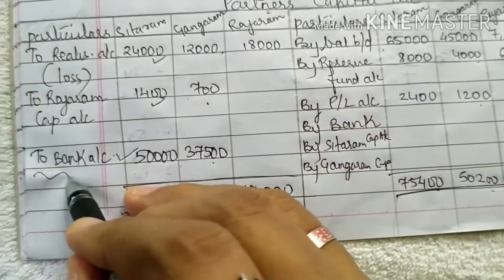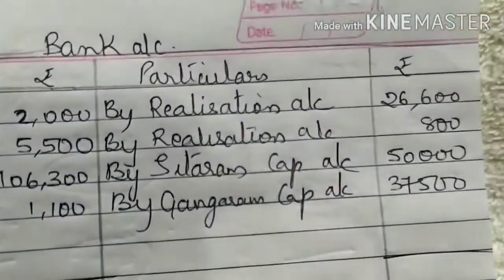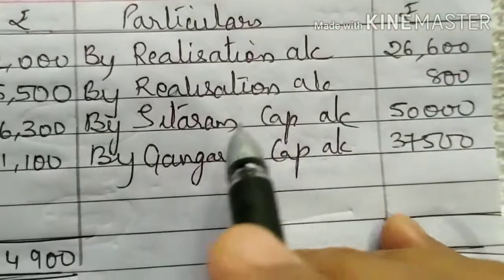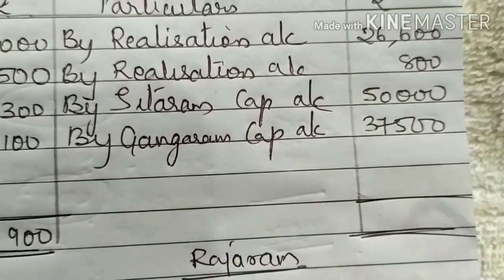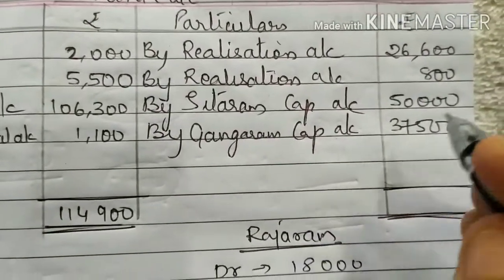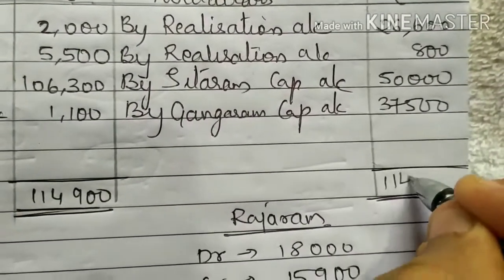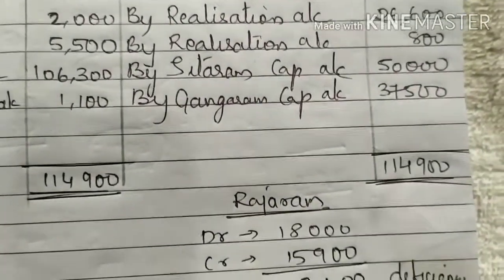This difference will be transferred to bank account. So in the bank account credit side, by Sitaram capital account, by Gangaram capital account 37,500. Then if you total the debit side and total the credit side, you will be getting same total on both the side. Okay.